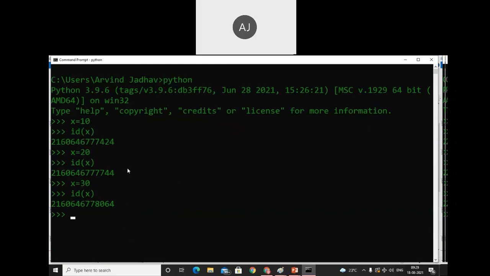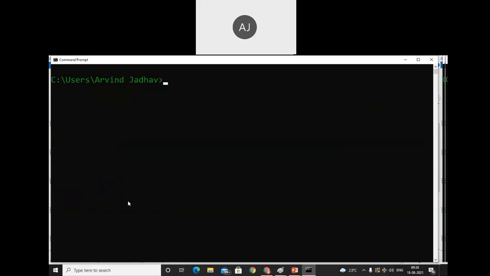See, if all these addresses matched, then we could say that it is immutable. Now these are 3 different addresses, that means 3 objects will be created. These are the 3 different addresses, that means 3 objects will be created. Now we'll perform the same thing with similar objects.